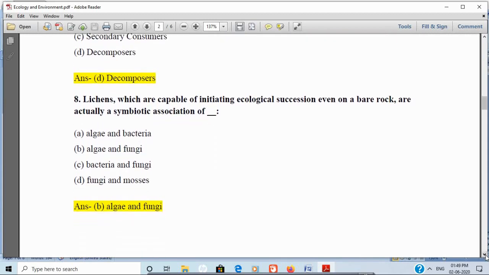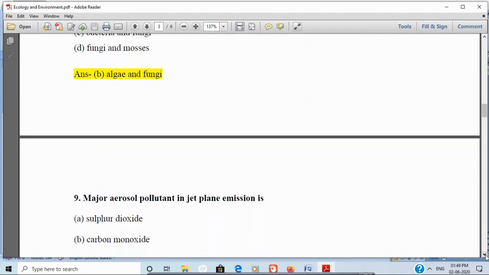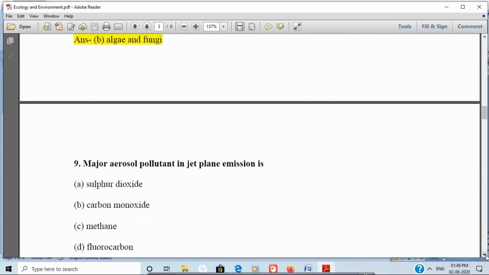Next question is, the major aerosol pollutant in jet plane emission is sulfur dioxide, carbon monoxide, methane, or fluorocarbon. And the correct answer is fluorocarbon.